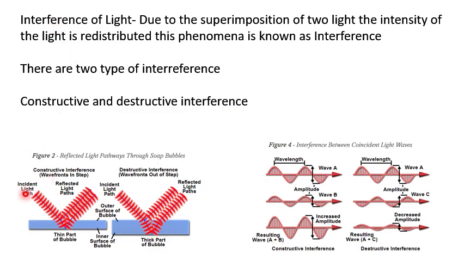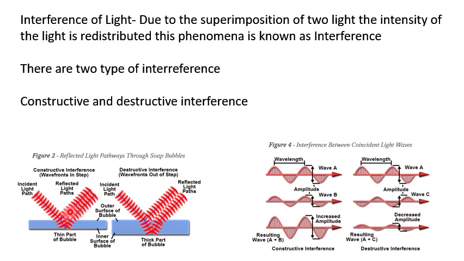Because according to corpuscular theory, if light is a particle, then it travels in a straight line, and suppose that it strikes a surface, then it also reflects in a straight line. So if two waves are propagating parallel to each other, then there is no chance of superimposing these two waves, because we know that two parallel lines never meet each other.